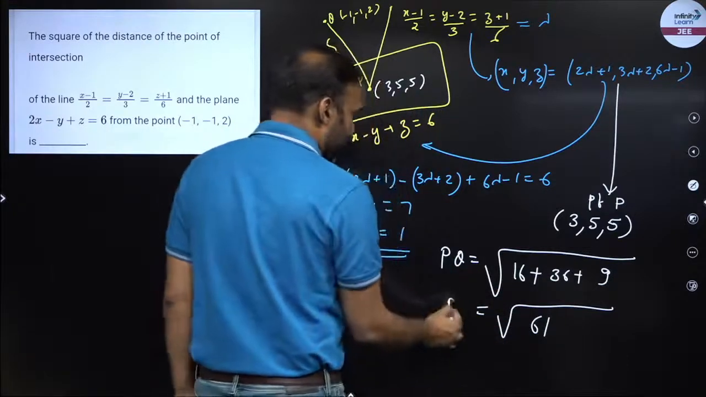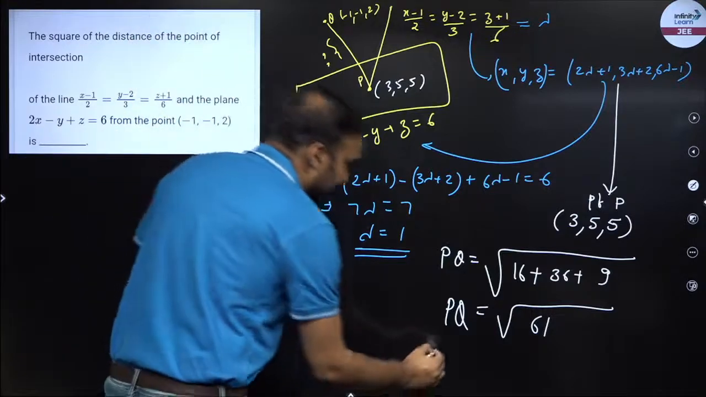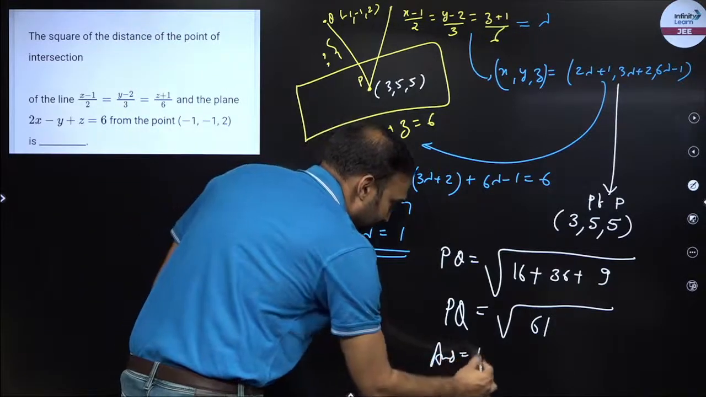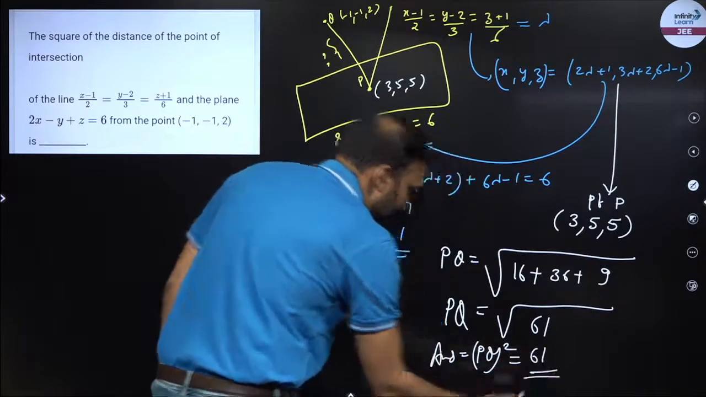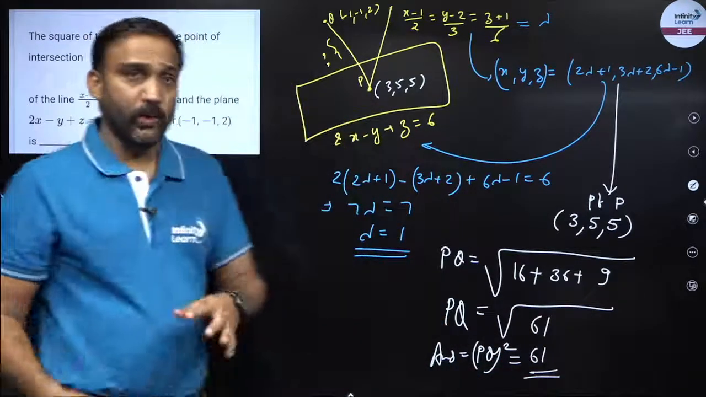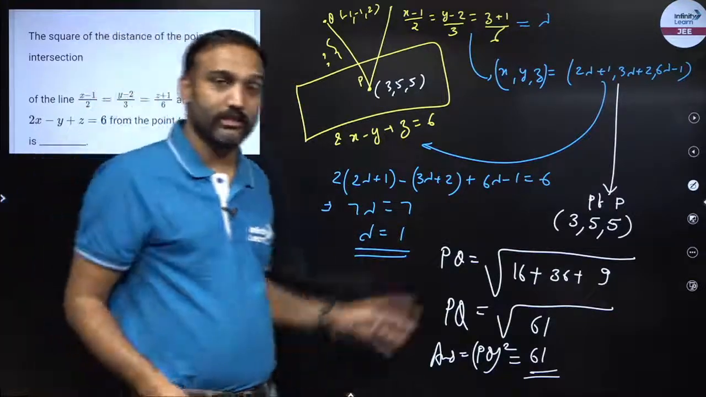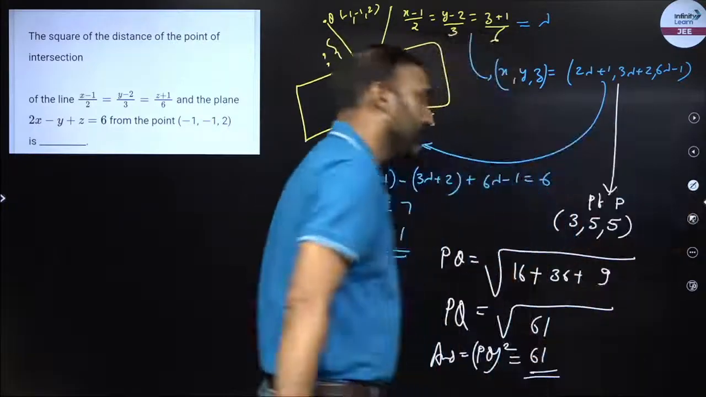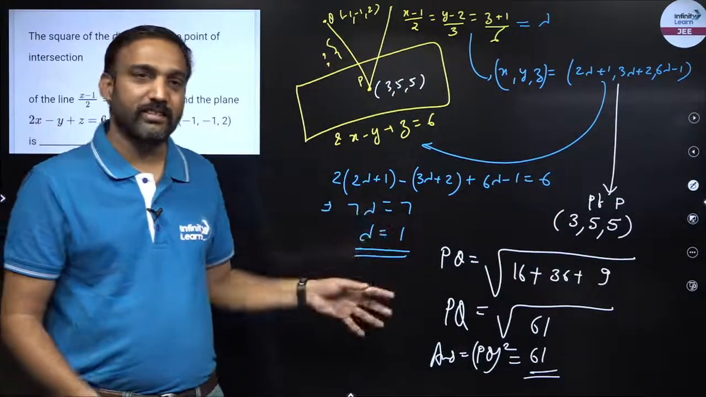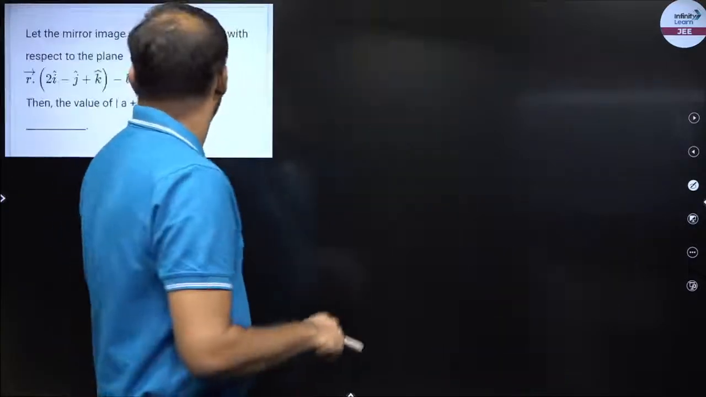How much is this? Under root of 16 plus 36 plus 9, that is 61. So PQ is how much? Root 61. I have to find out the square of this distance. So my answer is PQ whole square, which will be equal to 61. Right. Now you guys can observe the logic that I am using over here remains constant throughout the example, no matter what question I am solving. So if you can understand this, no matter what question comes our way, we can always solve it. Let us move on to the next example.